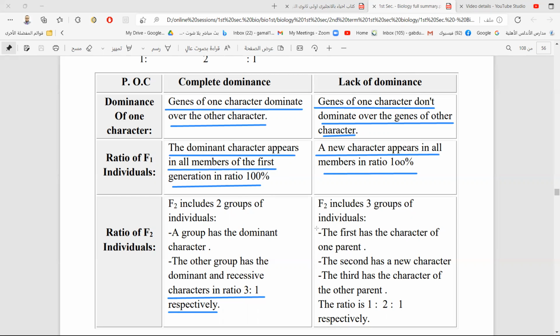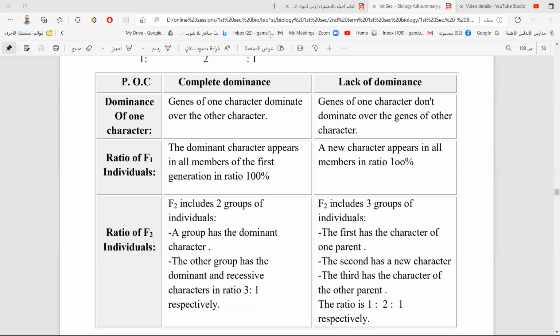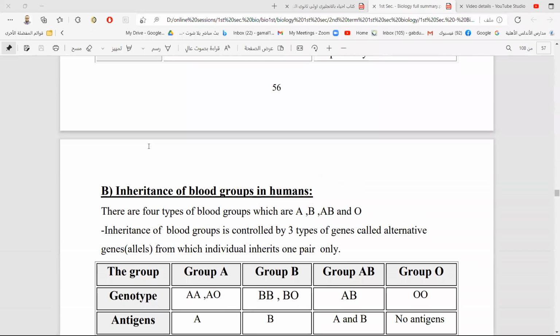But in the lack of dominance, in the second generation we have 1 to 2 to 1: 1 for one trait, 2 for a new trait, and 1 for the other trait. So this is a comparison between Mendelian or complete dominance and the lack of dominance.